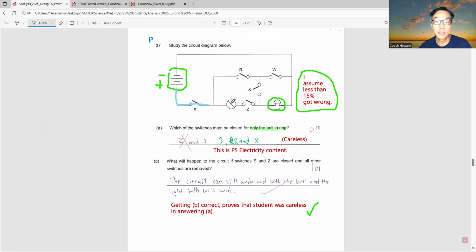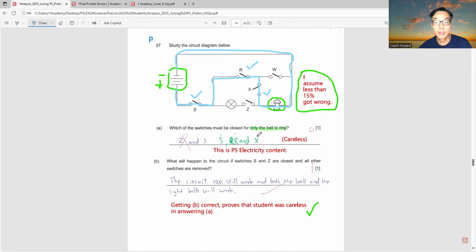I do not want the light bulb to light up, so I must divert over here. Can you see? And I must close this switch R. And then continue the way down, close switch S, X, and then bypass the bell, and then we can come back here. This will form a closed circuit. So the answer is S, R, and X.